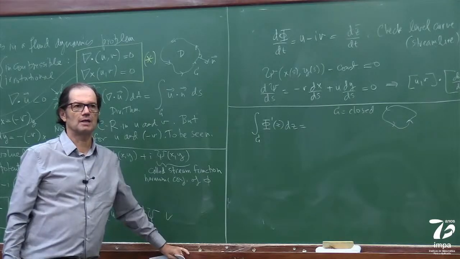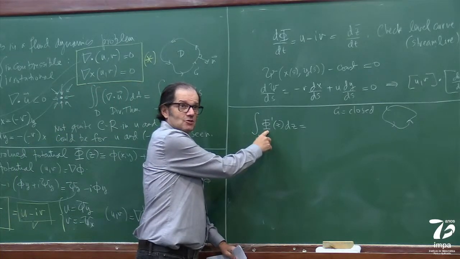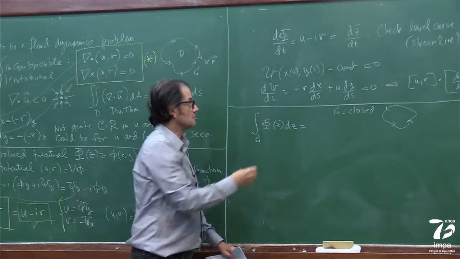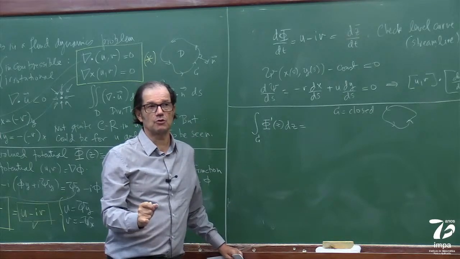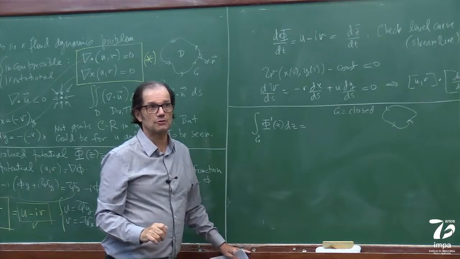There's a theorem behind this. If capital Phi is analytic, because it has a derivative, the derivative is also analytic in that neighborhood. In principle, there's nothing wrong coming from the derivative.